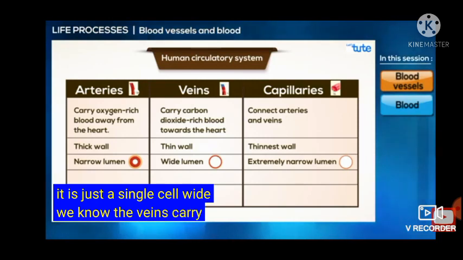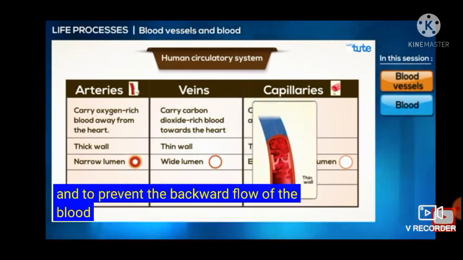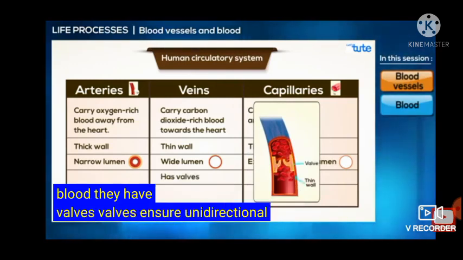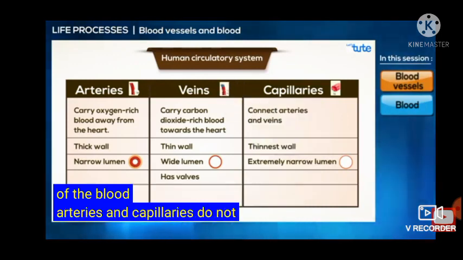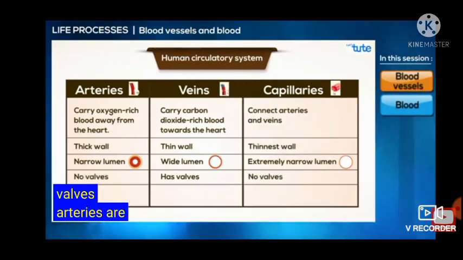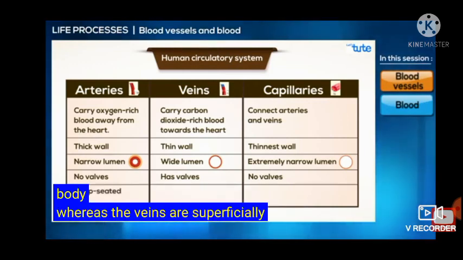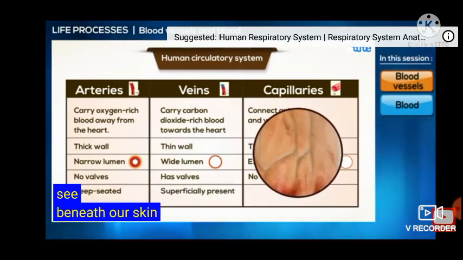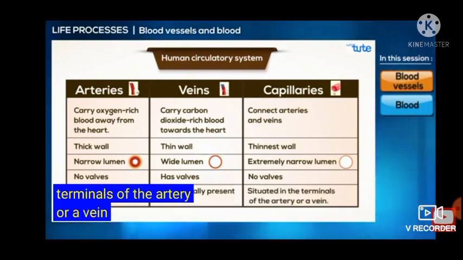We know the veins carry blood towards the heart, and to prevent the backward flow of the blood, they have valves. Valves ensure unidirectional flow of the blood. Arteries and capillaries do not have valves. Arteries are situated deep inside the body, whereas the veins are superficially present. The bluish blood vessels that we see beneath our skin are the veins. Capillaries are situated in the terminals of the artery or a vein.